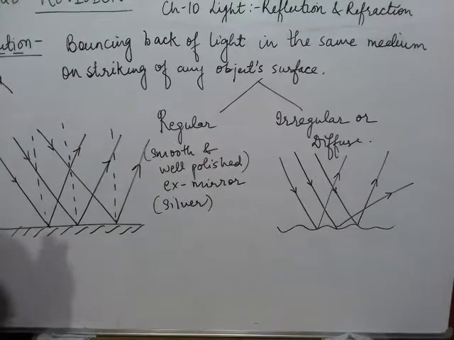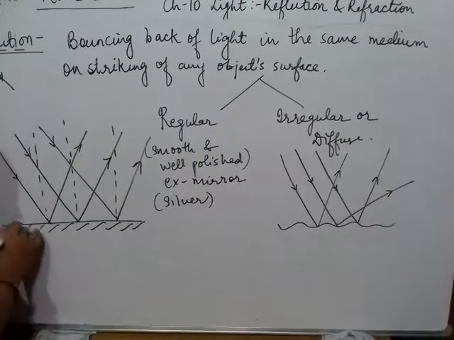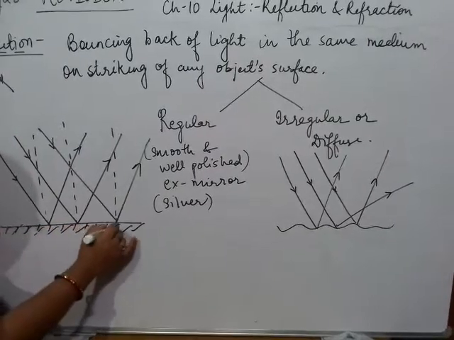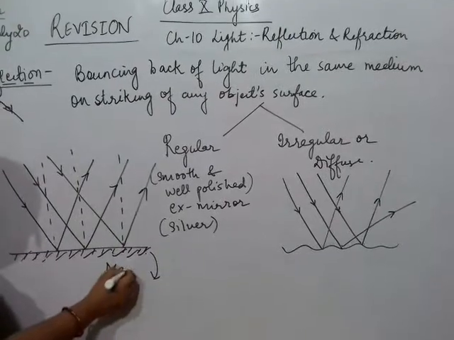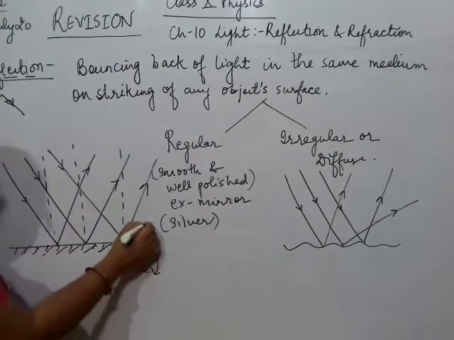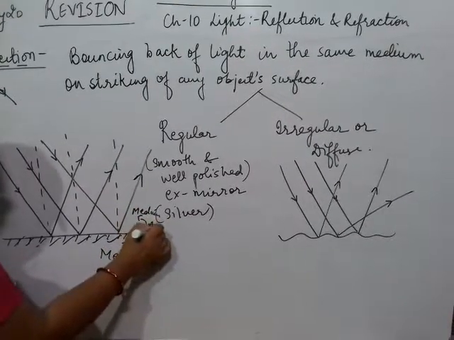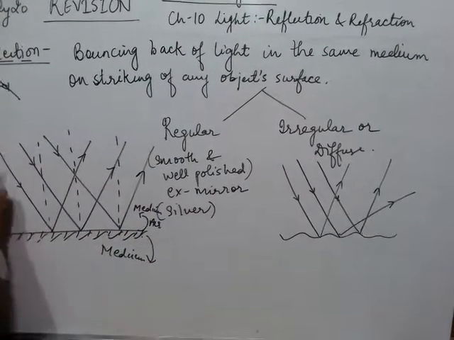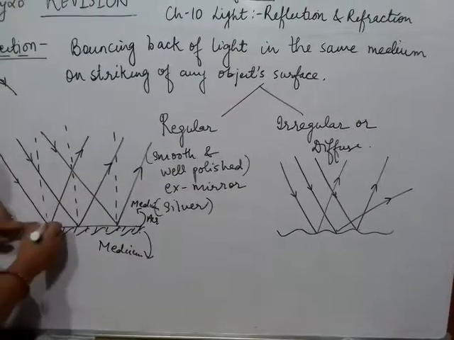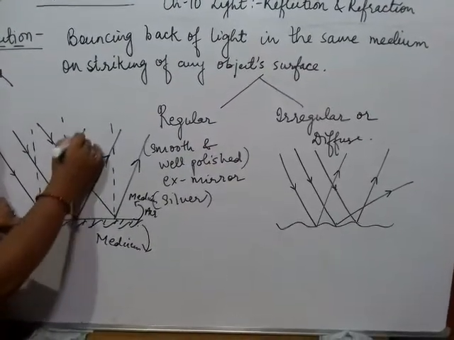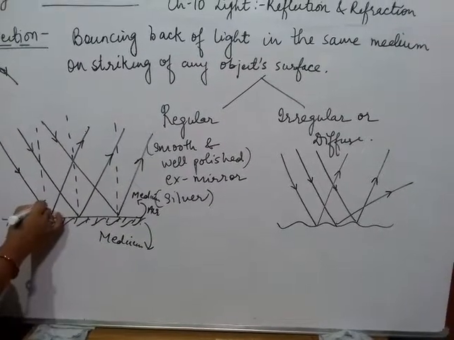Now how does it work in the same medium? For example, consider this is an object surface. Inside the object there is one medium, and outside that surface there is a medium which is air. Now when the light is incident at a point P, it is bounced back by the same path through the normal.